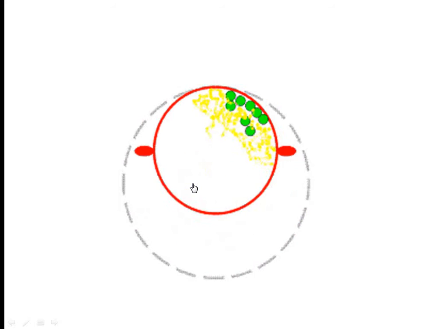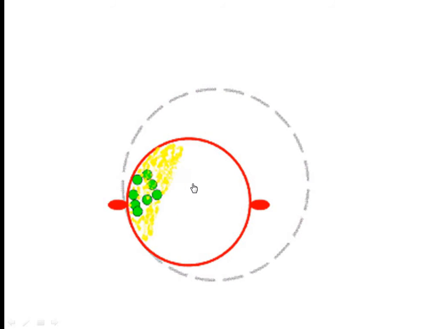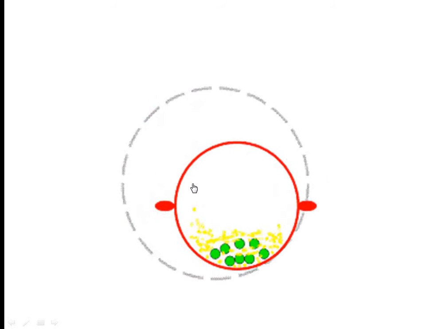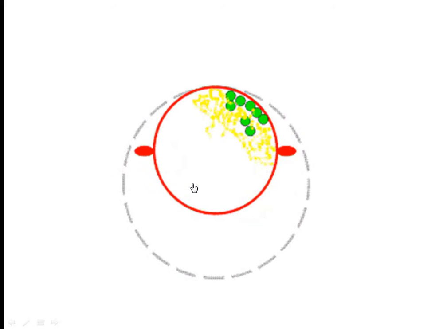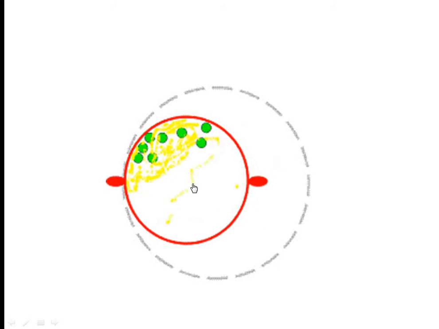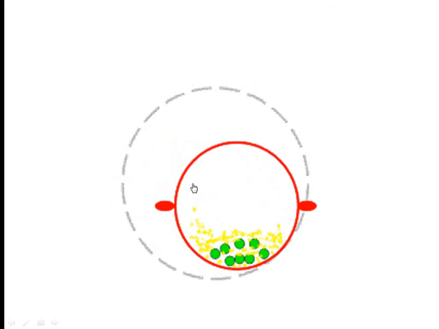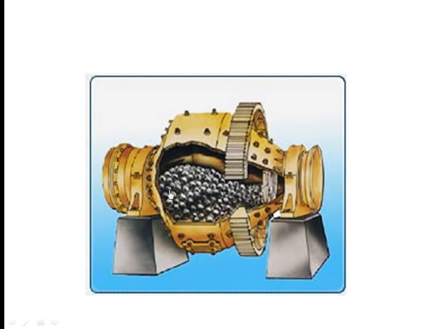But the principle is the same. Only the cascading motion, in turn the efficiency will be more compared to the previous one. So these are the hardened balls and this is the entire ball mill.